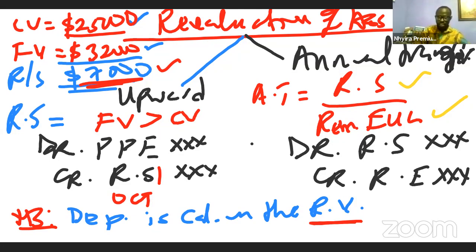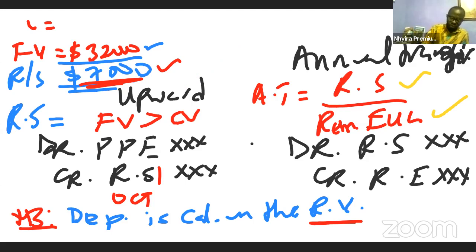Okay, so let's look at the second aspect. Everybody okay? Any other questions for me? Okay, so let's go to the downward revaluation. Everything we've spoken about here is about the upward revaluation, right? So let's go to the downward revaluation. Then I will now handle Colin's question on the compound assets or aircraft, how we depreciate them. So let's go to downward revaluation.